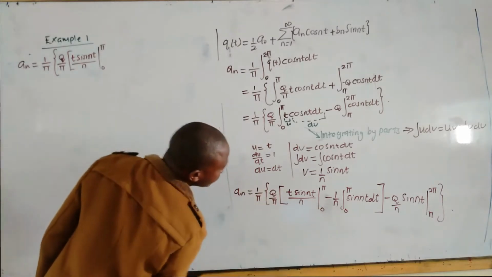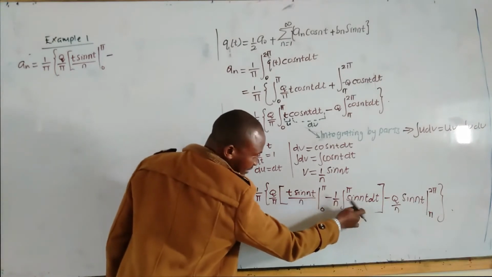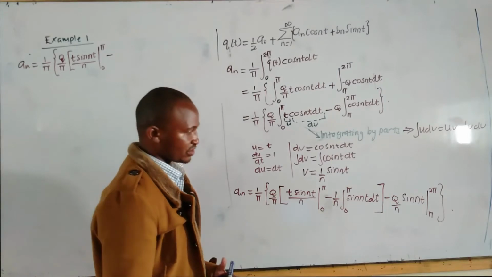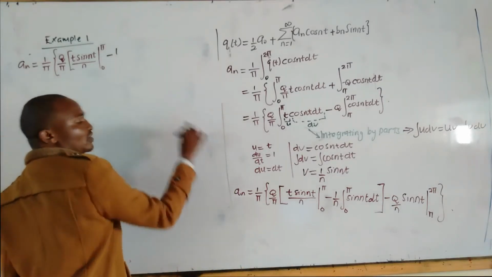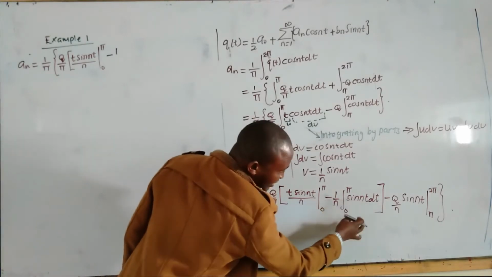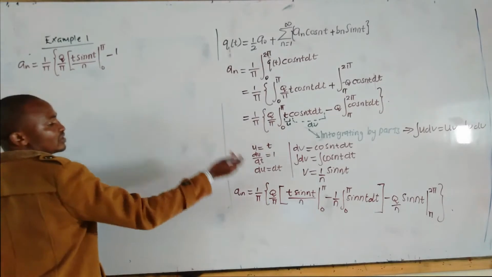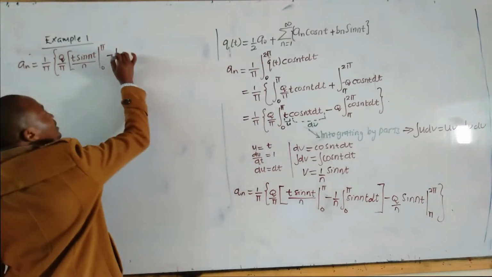Here we integrate, we have negative cosine. The sine function when integrated will give you a cosine function, but negative cosine. That cosine, as a result of this n, will be multiplied with 1 over n. So there is the original 1 over n, and this one will also produce 1 over n. You have 1 over n squared.